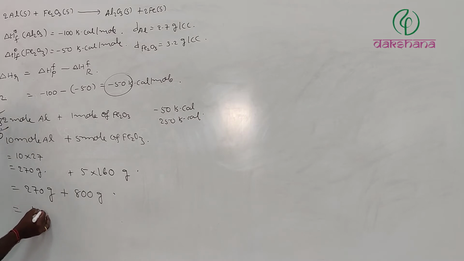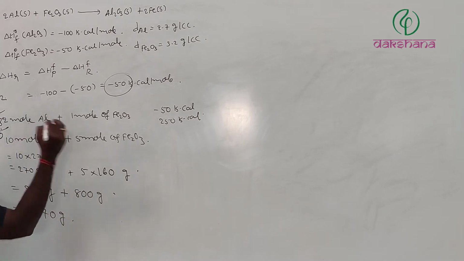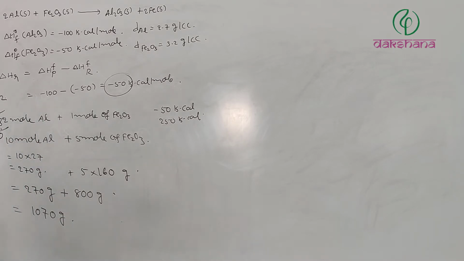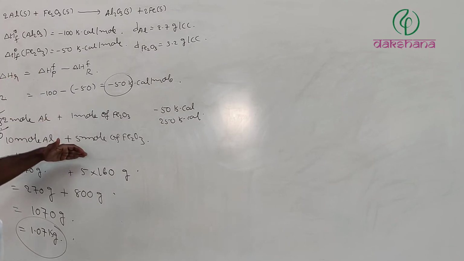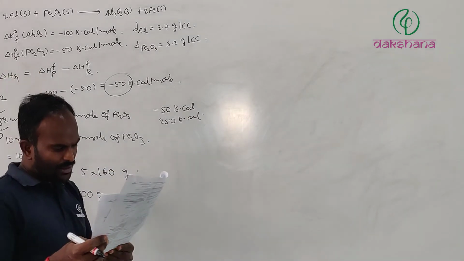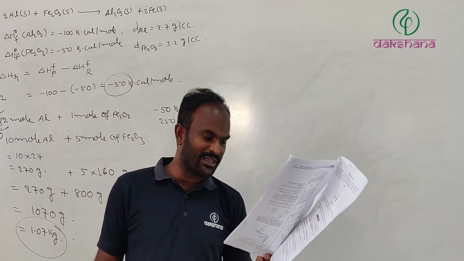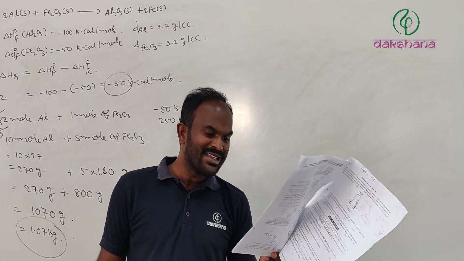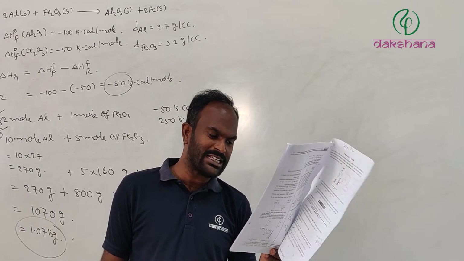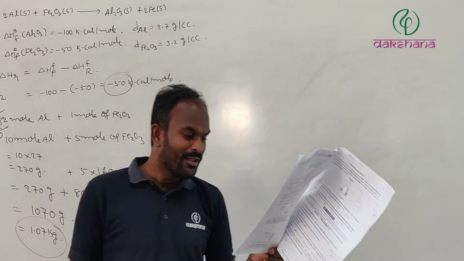Together 270 plus 800 is 1070 grams, which is nothing but 1.07 kg. Good problem. So the second option is true: 1.07 kg of mixture can produce a maximum of 250 kilocalories of heat energy.